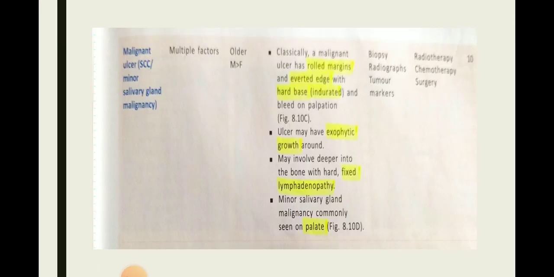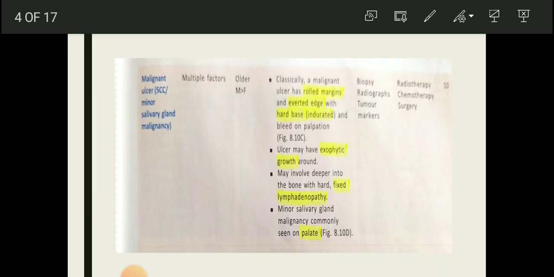The second single ulcer is malignant ulcer, that is squamous cell carcinoma or minor salivary gland malignancy. Etiologic factors are multiple. It is most commonly seen in older individuals, and males are more commonly affected than females. Classically, a malignant ulcer has a rolled margin and everted edges with a hard base that is indurated and bleeds on palpation.